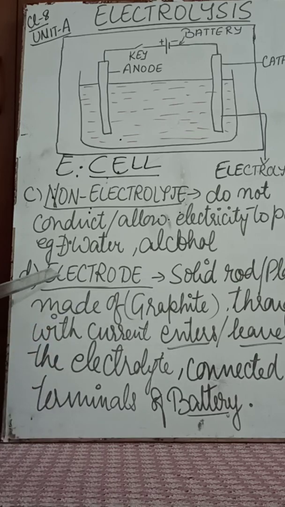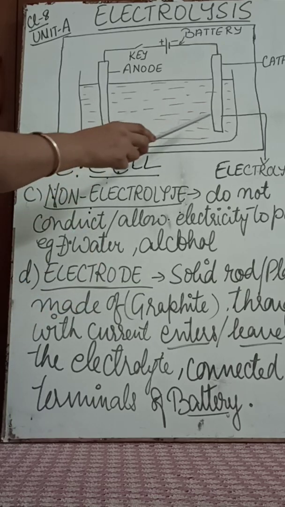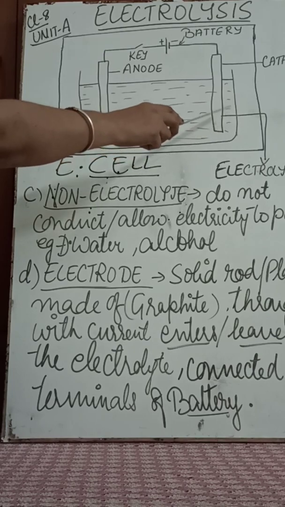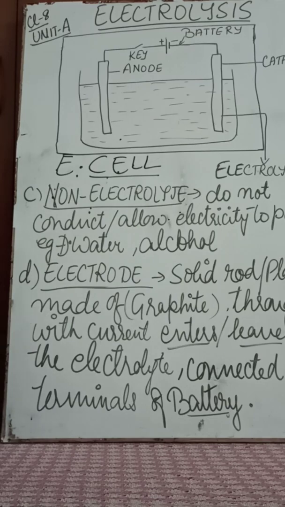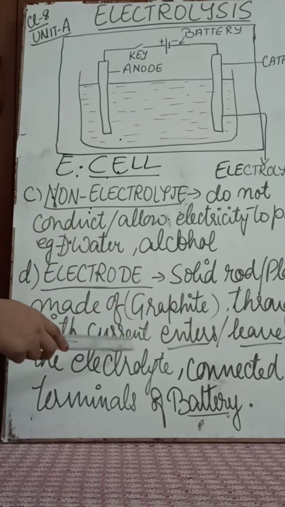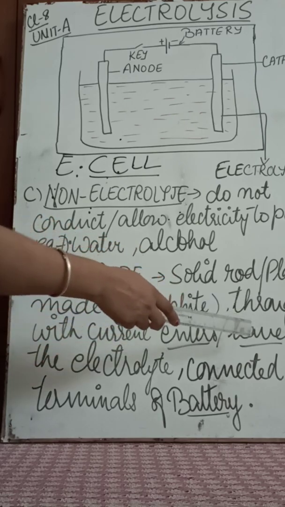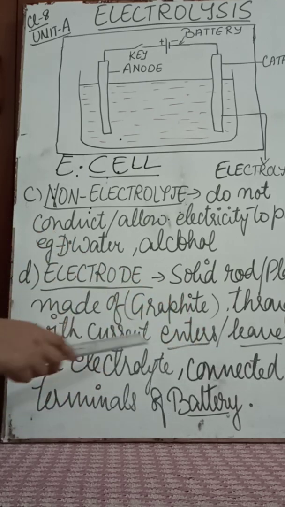Then we come to electrodes. What are electrodes? They are solid rod-like structures, rods or plates, made of graphite, through which current enters or leaves the electrolyte, and they are connected to the terminals of a battery.